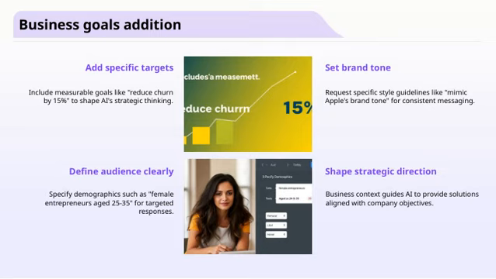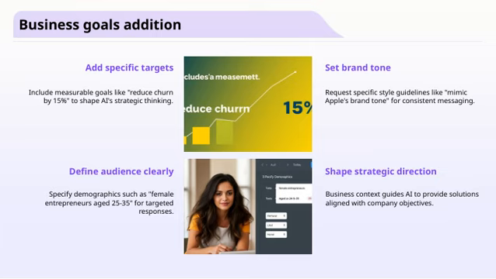Let's talk about how adding specific targets can really sharpen our strategic focus. For example, setting measurable goals like reduce churn by 15% helps us define clear outcomes and track progress effectively. Next, it's crucial to define our audience clearly. By specifying demographics such as female entrepreneurs aged 25 to 35, we ensure that our responses and strategies are highly targeted and relevant.